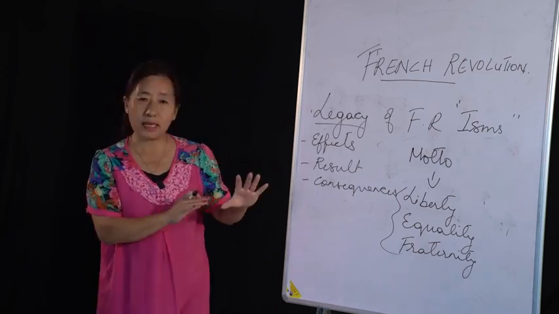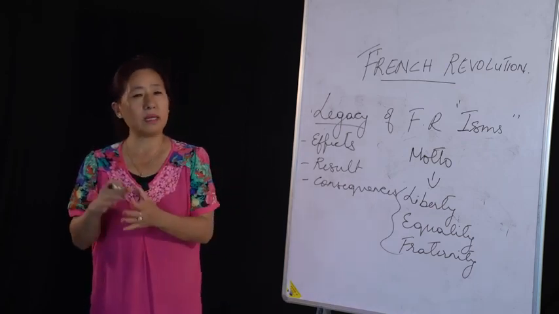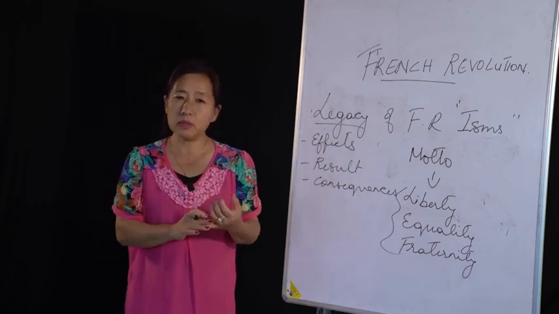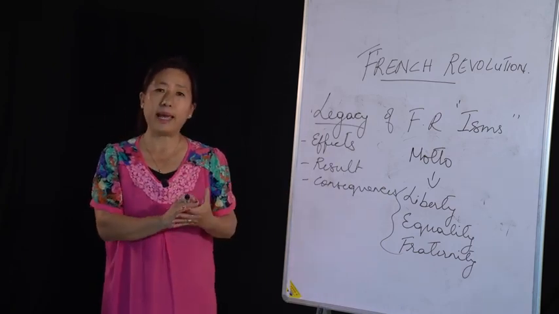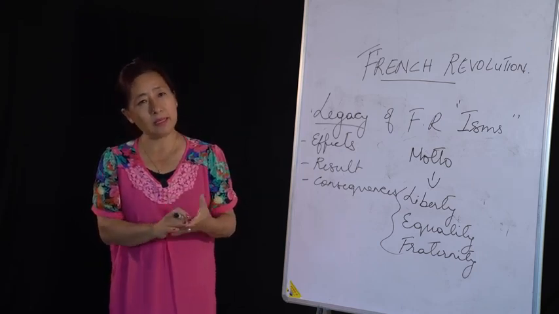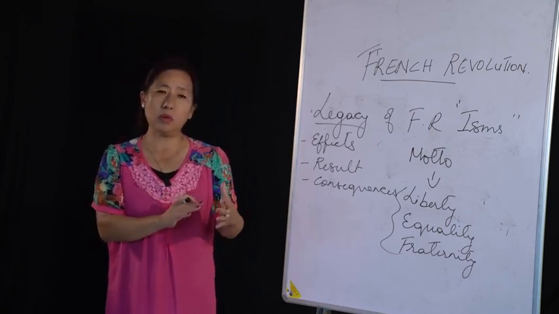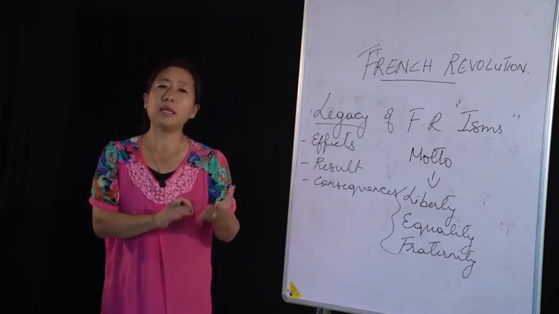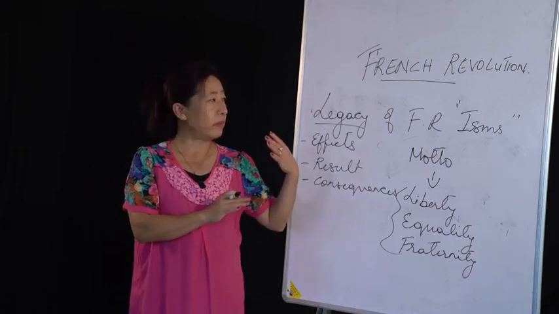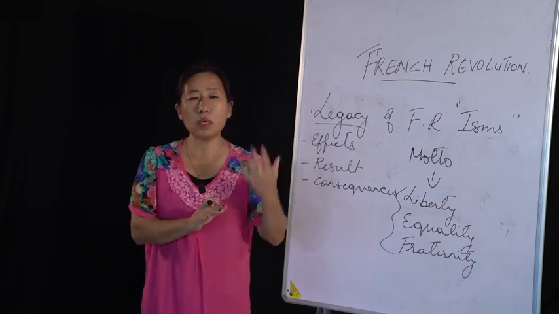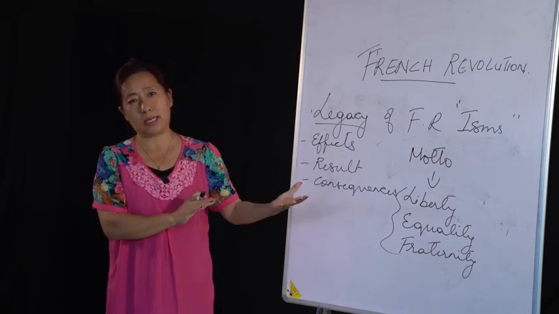Then we also discussed the different aims of the people regarding the revolution. The peasants wanted the French Revolution because they wanted to put an end to feudalism. Plus, they didn't want to pay tax. Then the middle class preferred the French Revolution because they wanted equality. Then the extremists wanted the French Revolution because they wanted to abolish the monarchy system. So all those we discussed in the last class.